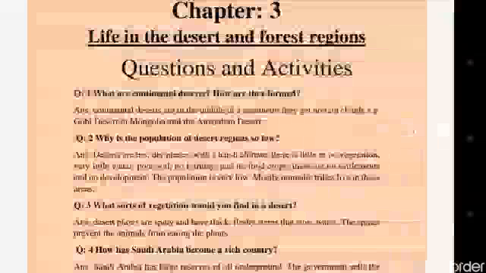Question number 2 is, why is the population of desert regions so low? The answer of this question is, deserts are hot, dry places with a harsh climate. There is little or no vegetation, very little water, poor soil, no farming and no food crops. There are no settlements and no development. The population is very low and mostly nomadic tribes live in these areas.